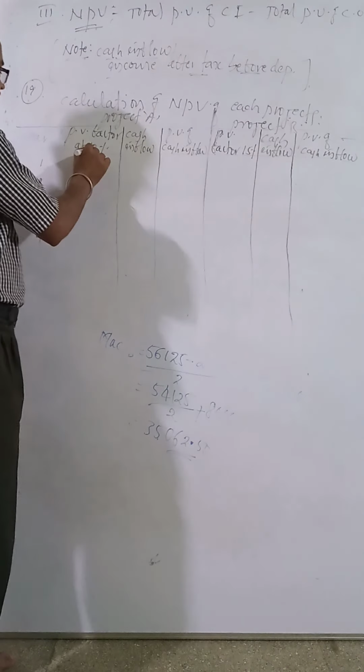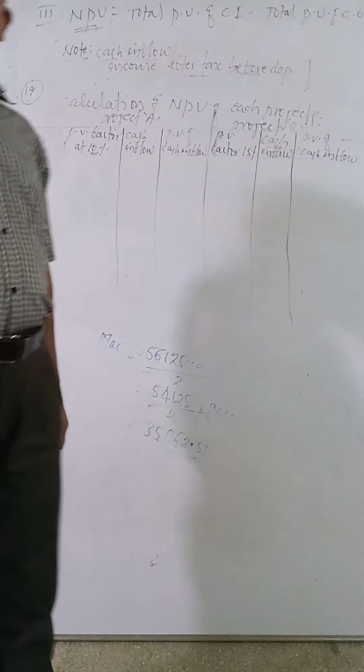So, discount factor at 10%. See how to calculate the discount factor at 10%. Very simple, I will show you. If 10% is given, it is 1 divided by 1.10. You take a calculator, press 1 divide 1.10, and press the equal sign for 4 years.